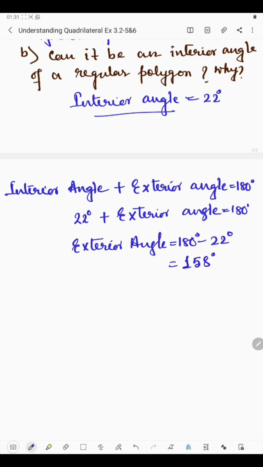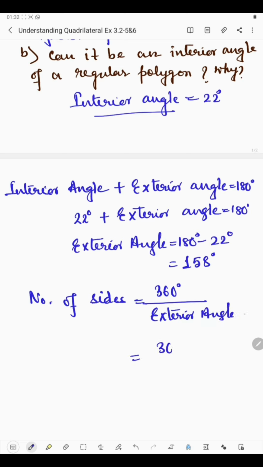Now we will check whether we can get the number of sides or not. If we get the number of sides, then with this 22 degree, that means if the interior angle is 22 degree, then the regular polygon is possible, right? So at first we will find the number of sides. Okay, and the number of sides, how can we get this? It's 360 degree, that means the sum of all exterior angles divided by each exterior angle.